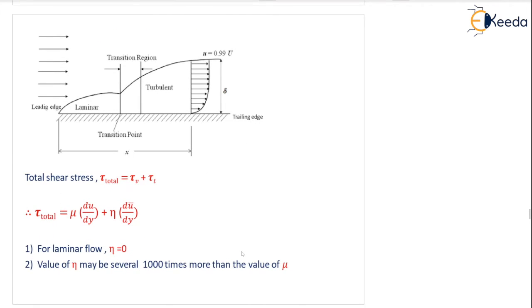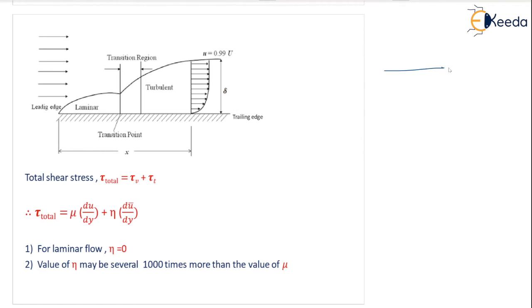Next, we are going to see how to find the total shear stress when the flow is turbulent. The point is that whenever the flow is turbulent, that means it is also having laminar flow. That means the flow directly does not become turbulent. Whatever be the condition, if the flow velocity is very, very low, then it will only form laminar flow. You know that, correct?